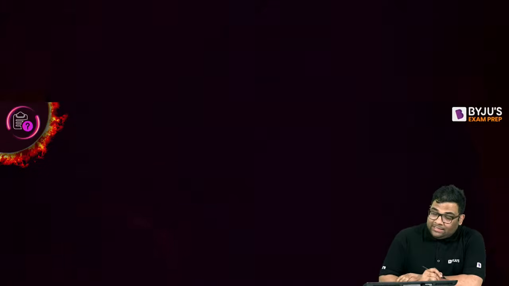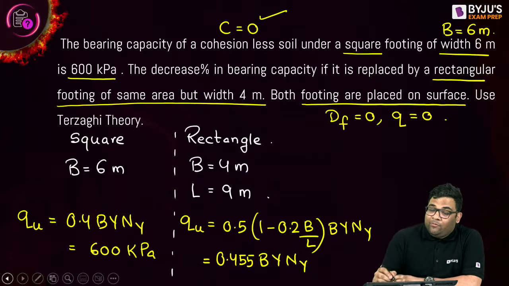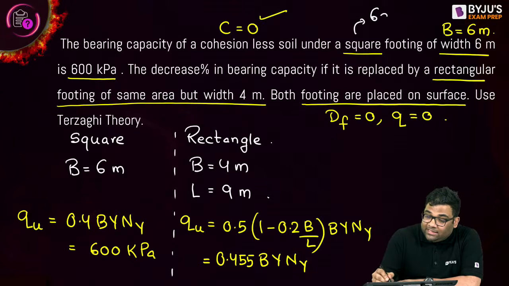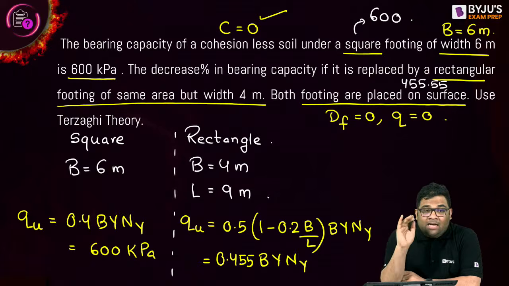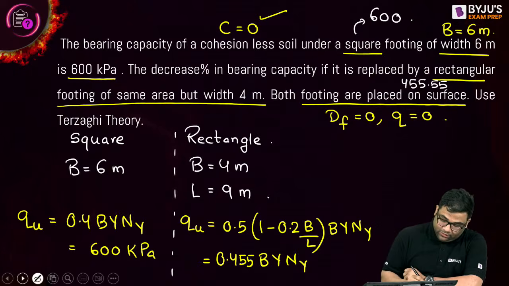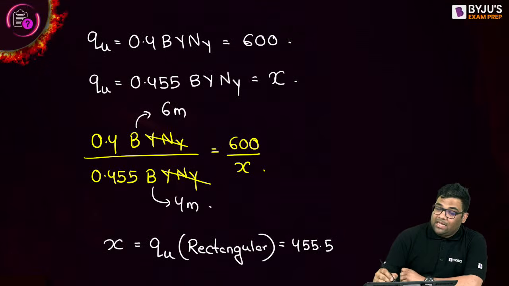So you can see that when the square footing was placed, the bearing capacity was 600, right? When the rectangular footing is placed, it is 455.55. So I can see there is a decrease, and they have asked for the decrease percentage. So now I can easily find the decrease percentage.